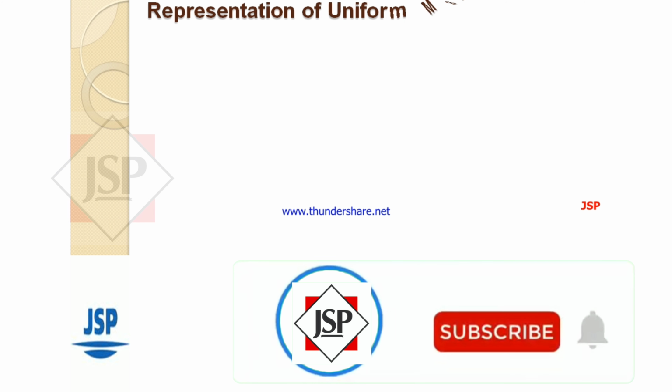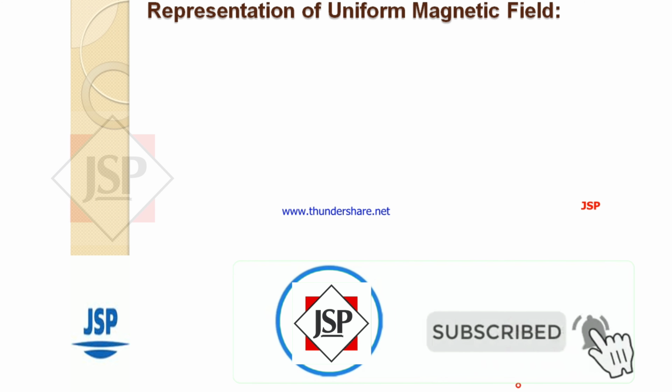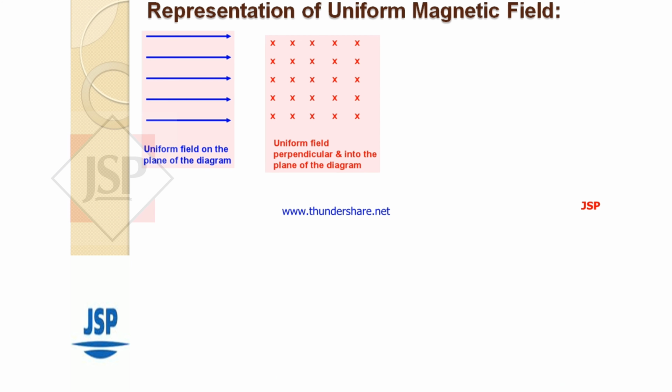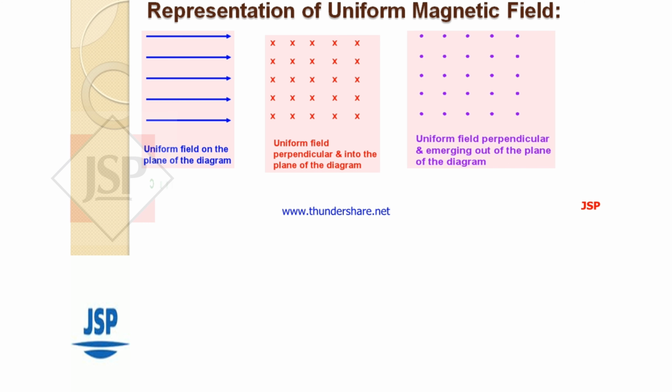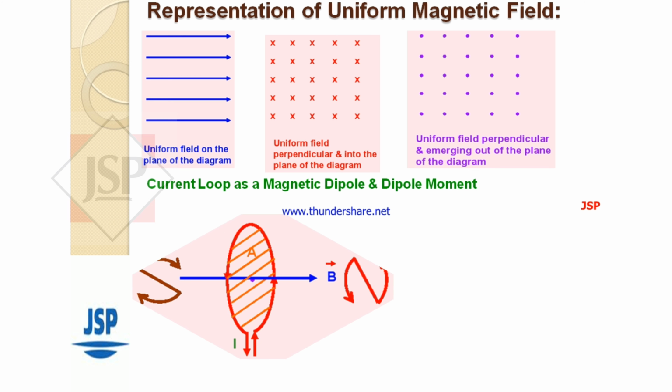Representation of uniform magnetic field. First diagram, uniform field in the plane of the diagram. Second, uniform field perpendicular and into the plane of the diagram. Third, uniform field perpendicular and emerging out of the plane of the diagram.